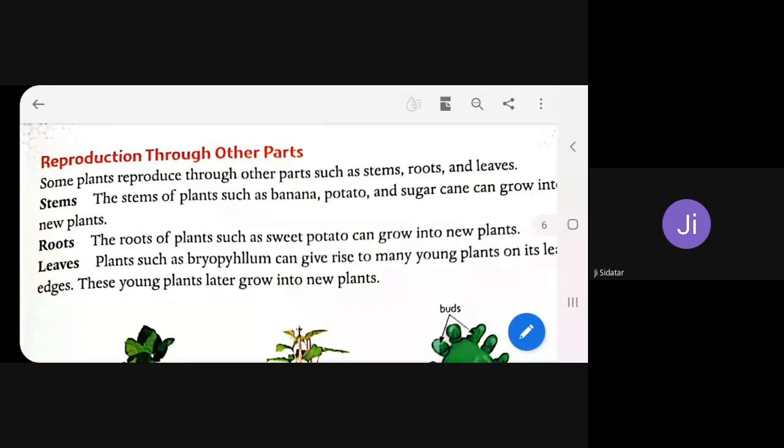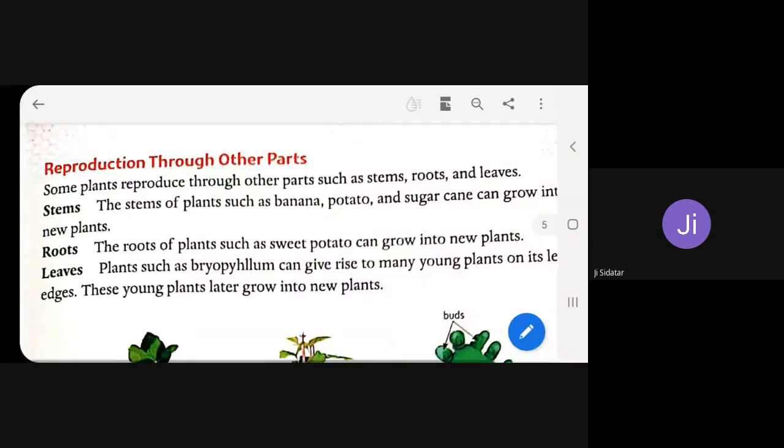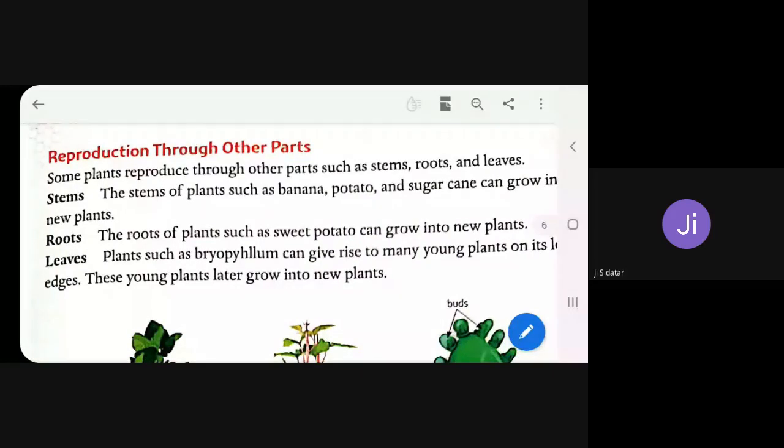Those other parts of the plants are: reproduction through their stem, reproduction through their roots, and reproduction through their leaves. Right? So, before going to explain, I want Jamani Fatima to read this paragraph for me.